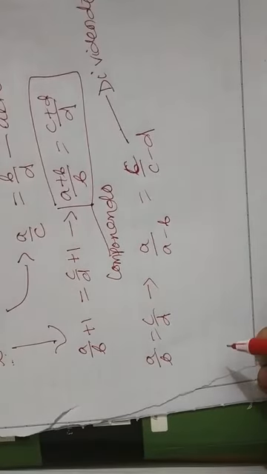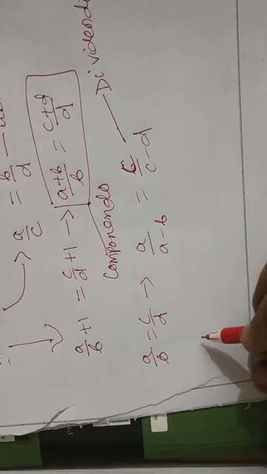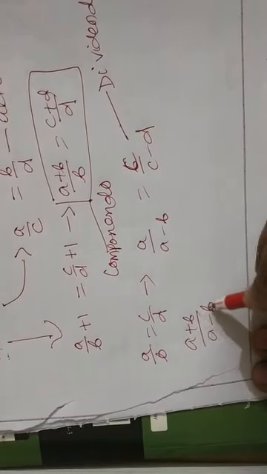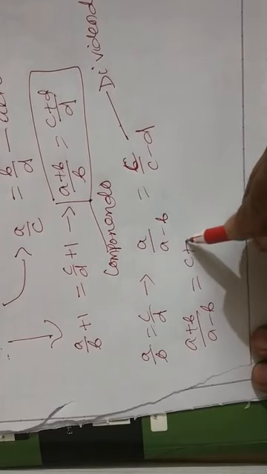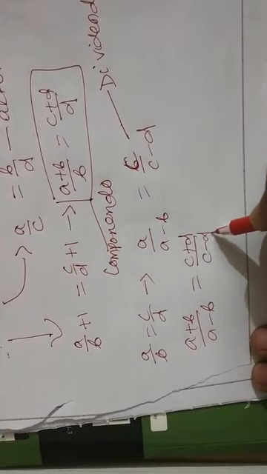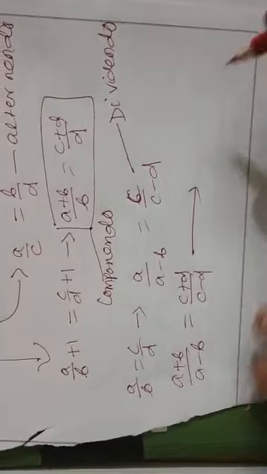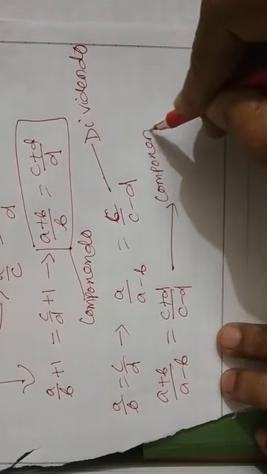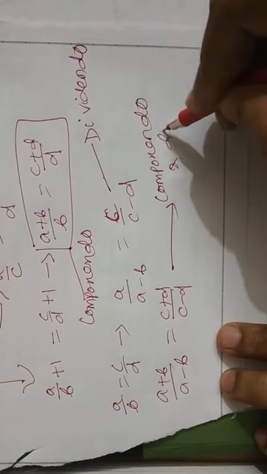And if I take them together, I will get A plus B by A minus B equal to C plus D by C minus D. This is known as componendo and dividendo.